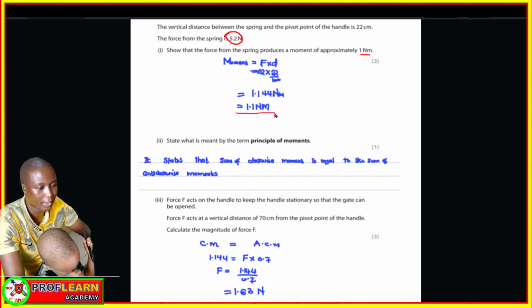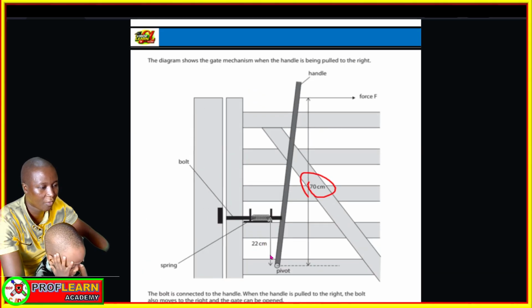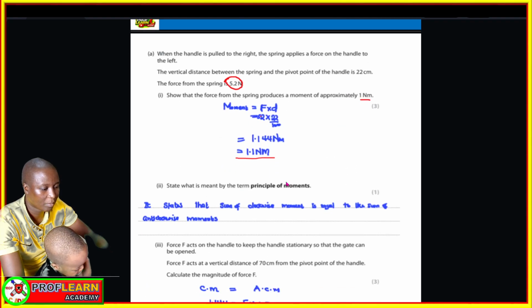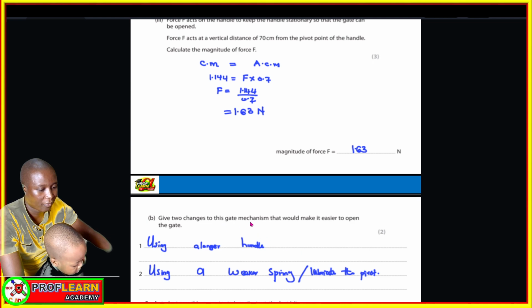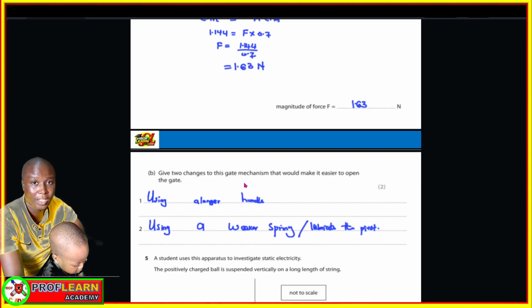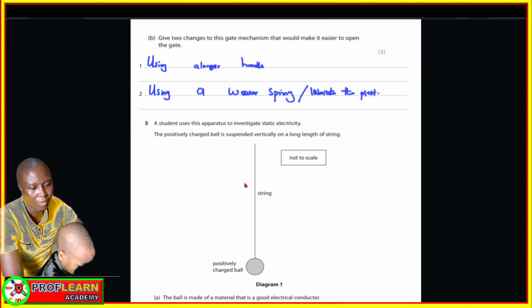Since we had gotten the moment, 1.144 Newton meters, we shall say it will be 1.144 equals F times the distance from the pivot to where the handle is acting. And then the force we are trying to look for is going to be 1.63. Give two changes to this gate mechanism that will make it easier to open: using a longer handle, using a weaker spring, or even lubricating.